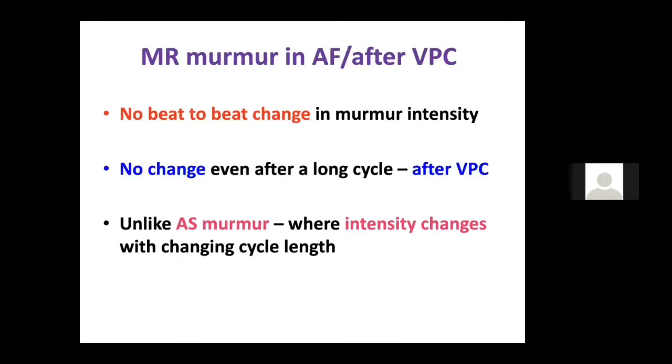Now, many times you get a patient with aortic stenosis and you are hearing a Gallavardin type of murmur. The murmur of AS sometimes can radiate to the axilla, and you will think that MR is also there and AS is also there. How do you differentiate? One important thing is that in MR you don't get a beat to beat variation. In AS, there is a beat to beat variation because it is an outflow murmur. That is why if a patient has an ectopic or a premature ventricular contraction beat, after that beat, because the LV gets more blood and it ejects, the AS murmur will increase. Whereas the MR murmur doesn't have any beat to beat variation, either with AF or a premature ventricular complex.